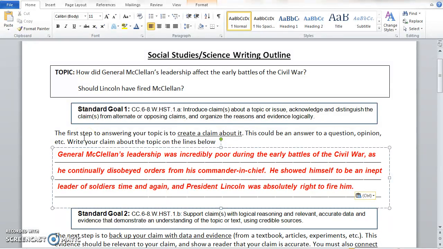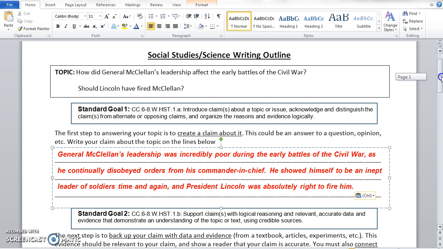General McClellan's leadership was incredibly poor during the early battles of the Civil War, as he continually disobeyed orders from his commander-in-chief. We all know that he did that. He showed himself to be an inept leader of soldiers time and again, and President Lincoln was absolutely right to fire him. So in our claim, we have answered both of the questions in the topic: how did his leadership affect the early battles of the Civil War, and should Lincoln have fired McClellan?